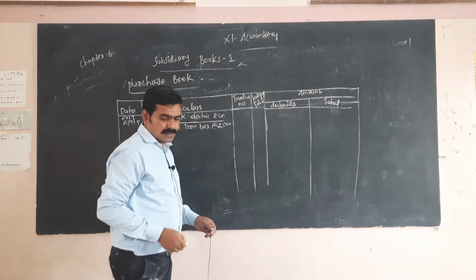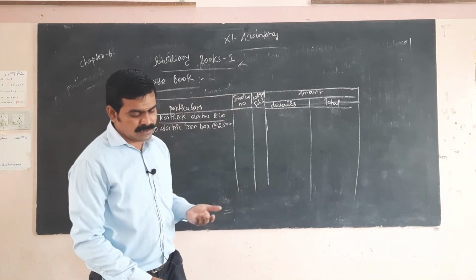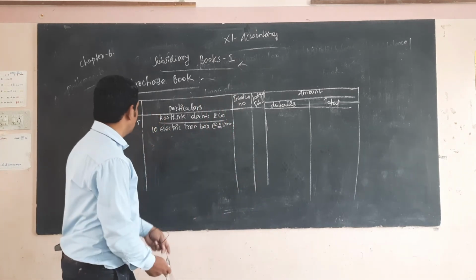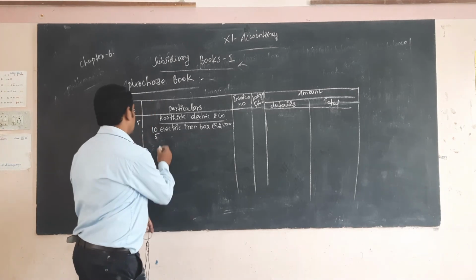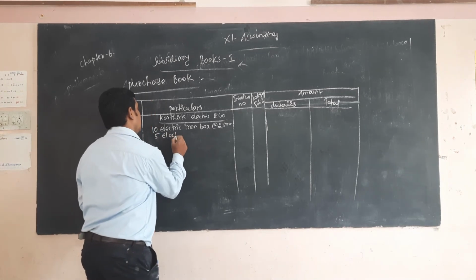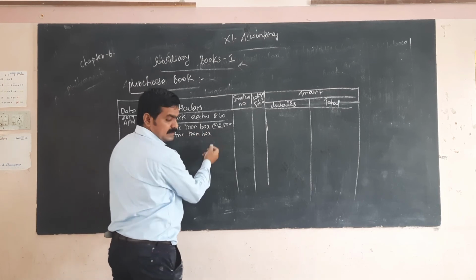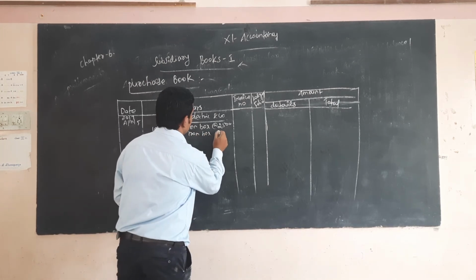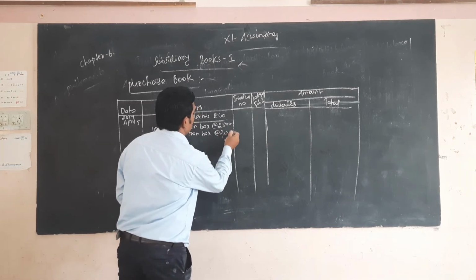And they also purchased other particulars: 5 electric iron boxes at the rate of rupees 2,000 each.